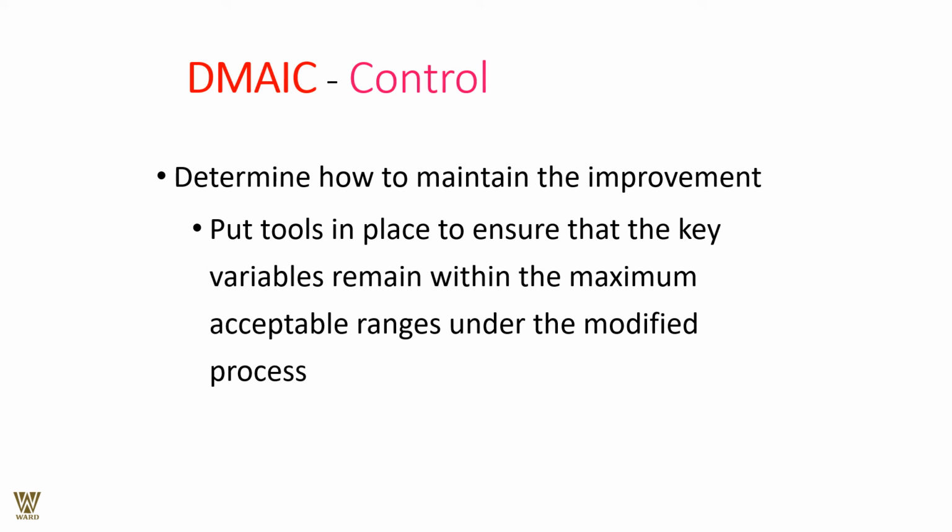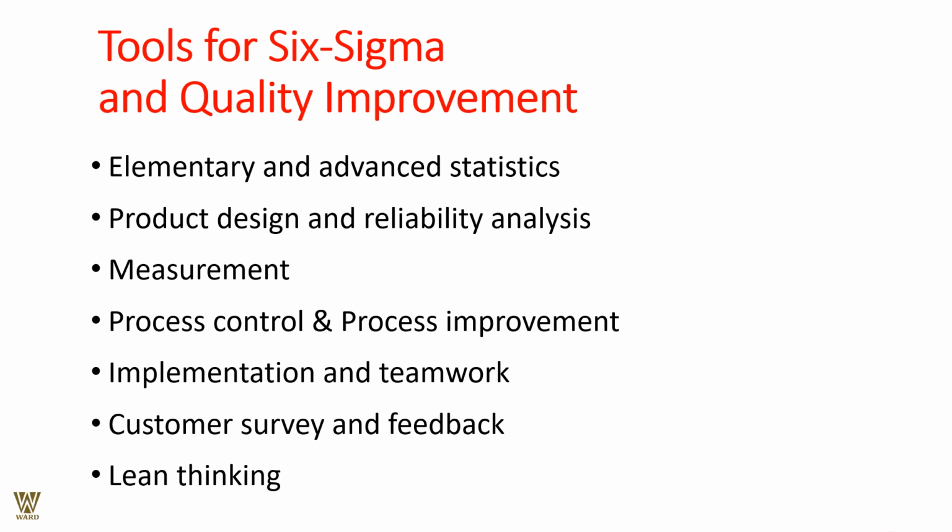We come to the last step, which is all about control. Determine how to maintain that improvement. If we have improved upon it, we should make that improvement sustainable and repeatable. Probably it is advised that we adhere to it. So put all the tools in place to ensure that the key variables remain within the maximum acceptable ranges under the modified process, the new process that we are looking into. Try to establish the norms around it and ensure that this will be repeated time and again.